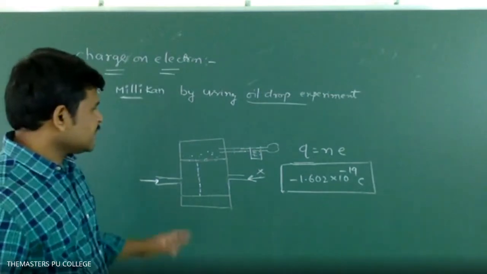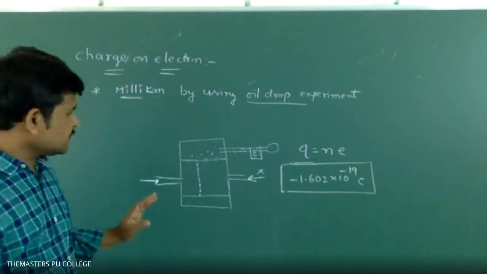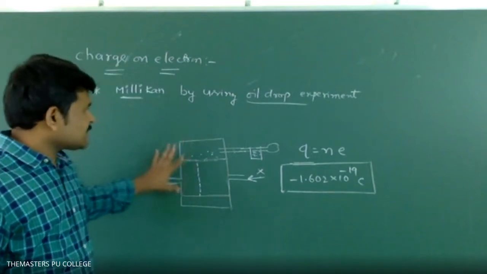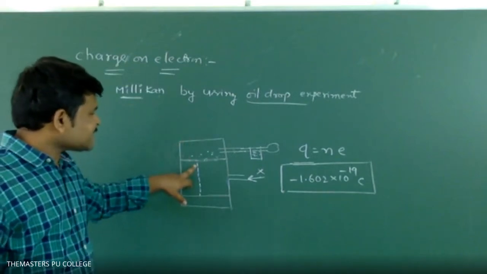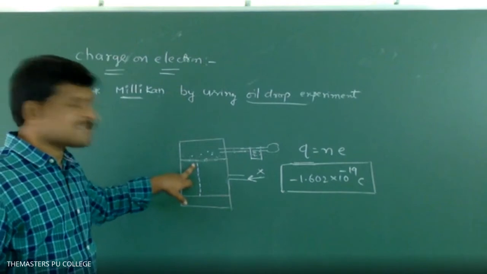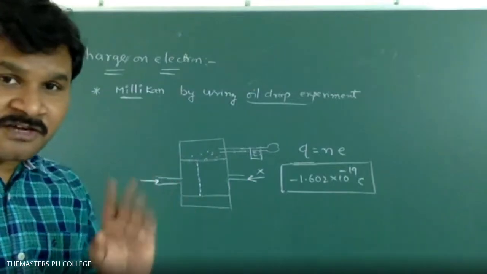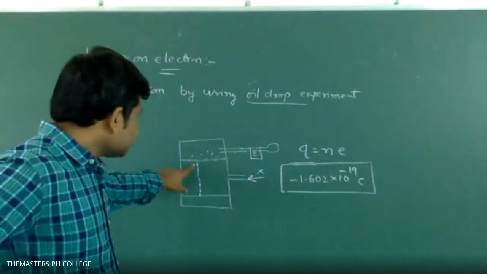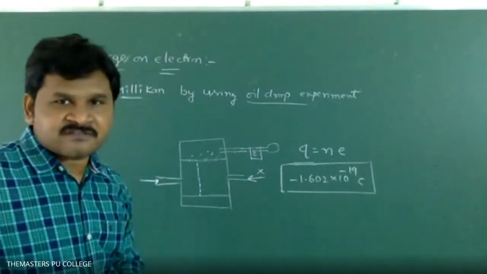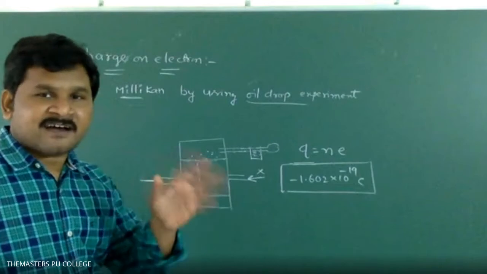Here, if anyone asks, in this oil drop experiment, what forces are present on the oil drop, what can we say? Gravitational force and electrostatic force. That's all, that too you have to remember. So gravitational force and electrostatic force are both acting on the oil droplets.